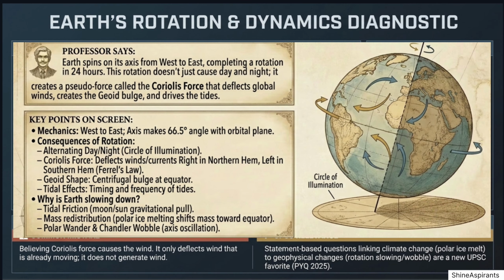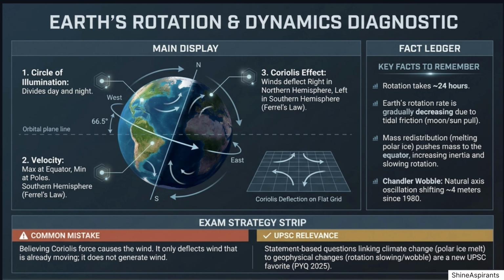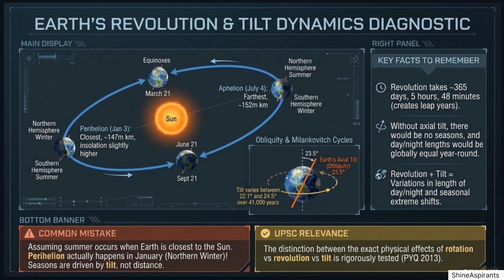Polar wander and axis drift: Earth's spin axis has shifted nearly 4 meters since 1980. Revolution. Revolution is Earth's movement around the Sun in a closed elliptical orbit. Time taken: 365 days, 5 hours, and 48 minutes. This extra time accumulates to give us a leap year every 4 years, adding 1 extra day to February.